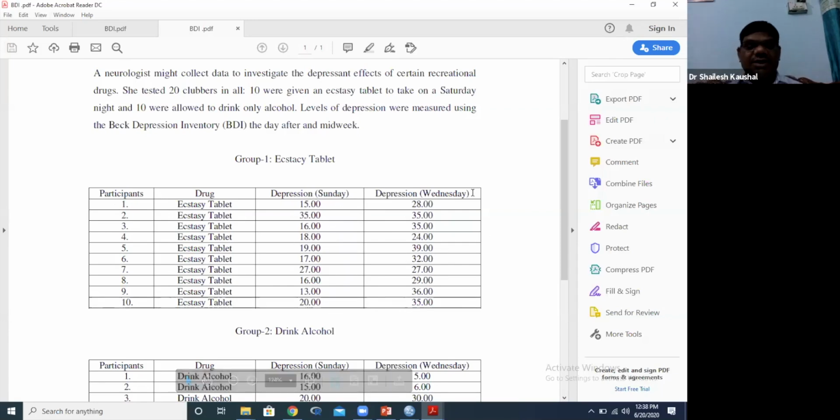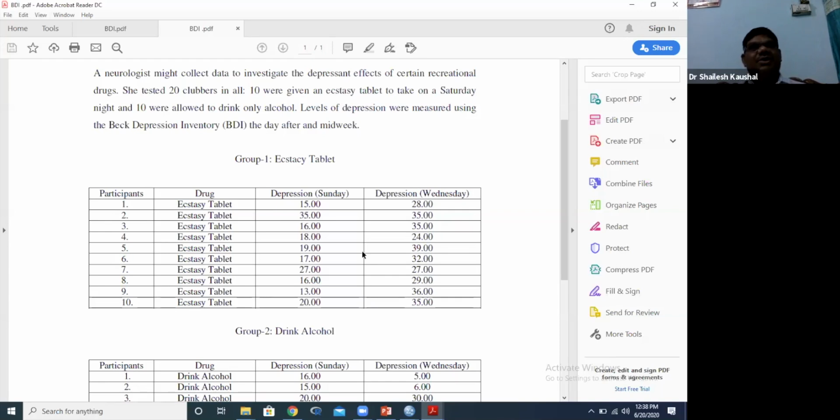And one thing you should keep in mind: we do not check homogeneity for the paired t-test and the repeated measures test, because here we don't have two groups. Is it clear? But we check normality and homogeneity for the independent t-test as well as analysis of variance.